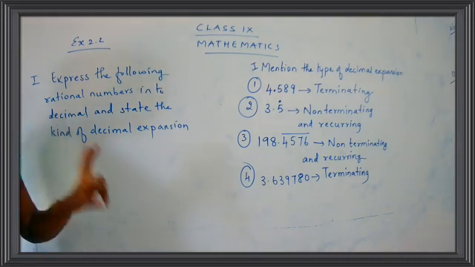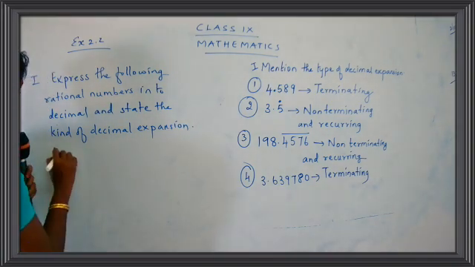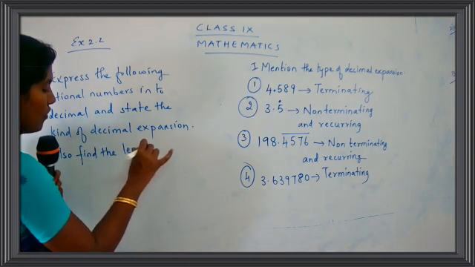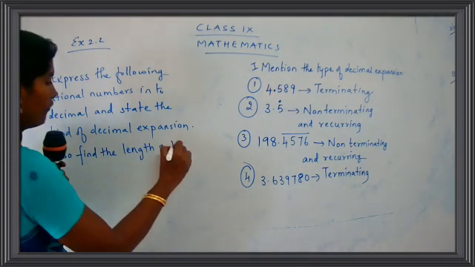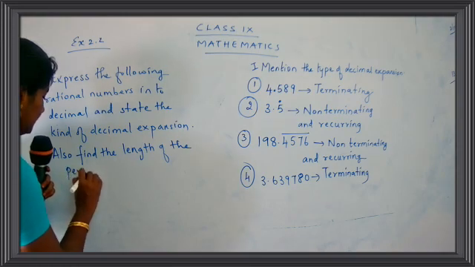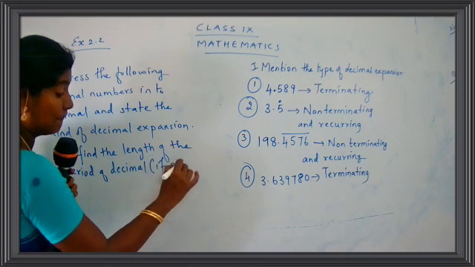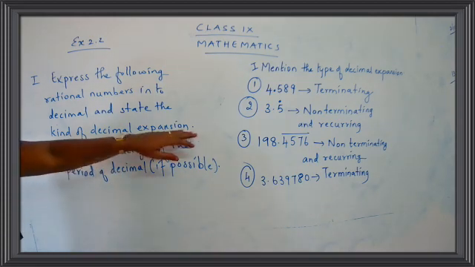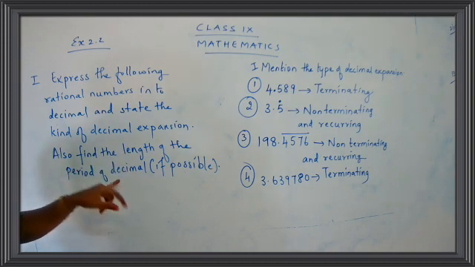Now you have to add one more question over here, children. Add on the question. Also find the length of the period of decimal, if possible. Put a bracket here, children. This is if possible. The question in the textbook stops over here. You have a question just till here, expansion. I have just added one extra question over there: also find the length of the period of decimal if possible.